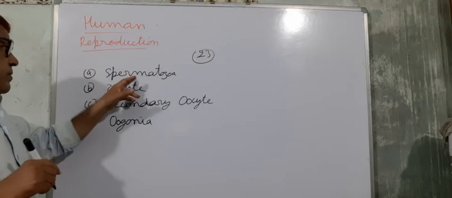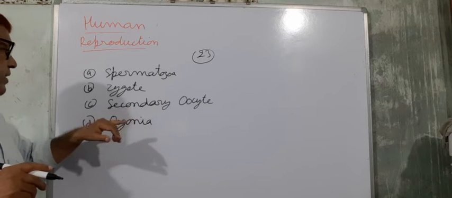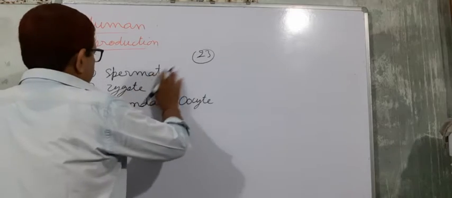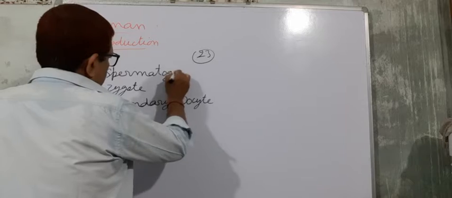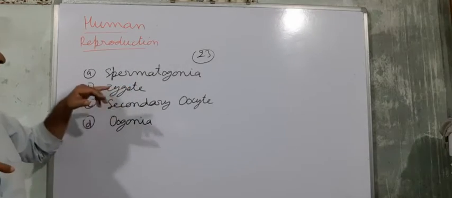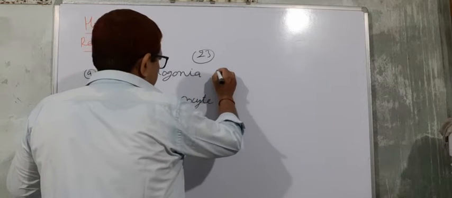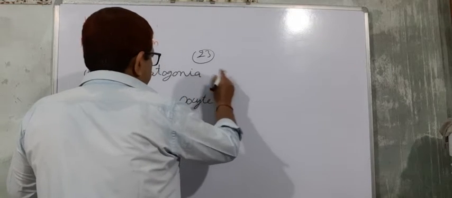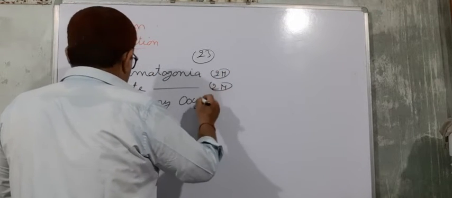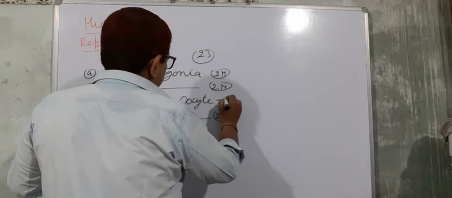So first, spermatogonia is 2n; zygote also has 2n; oogonia is 2n; and only the secondary oocyte is n.